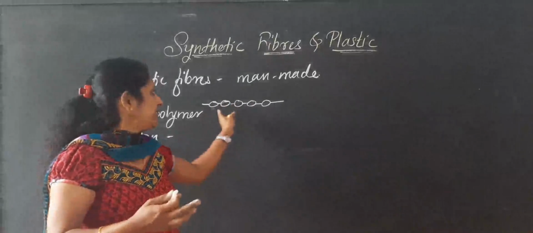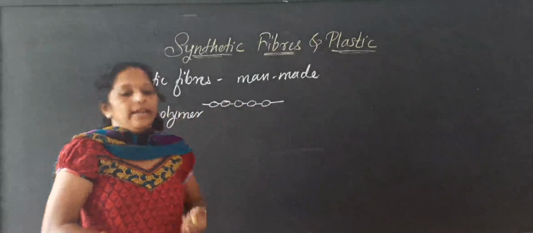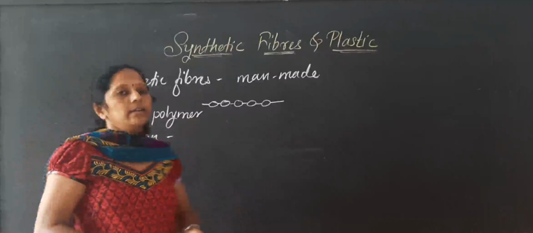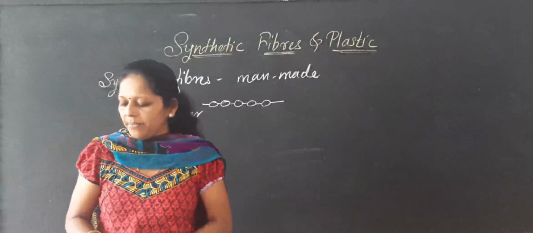From the smaller units there is a formation of a large, big unit that is called a polymer. And here now we are learning about the different types of synthetic fiber. In that, first of all, about the rayon.